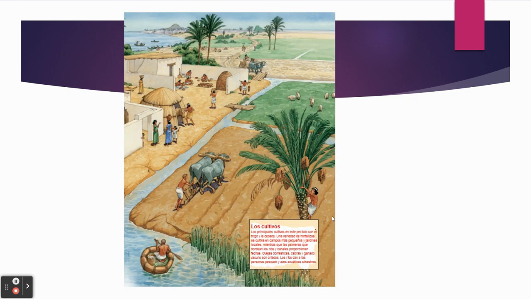This is more of an ancient irrigation. You can see this body of water over here, and then they dig canals and bring the water in to their civilizations, and then they can get the irrigation, the water, to their farms.